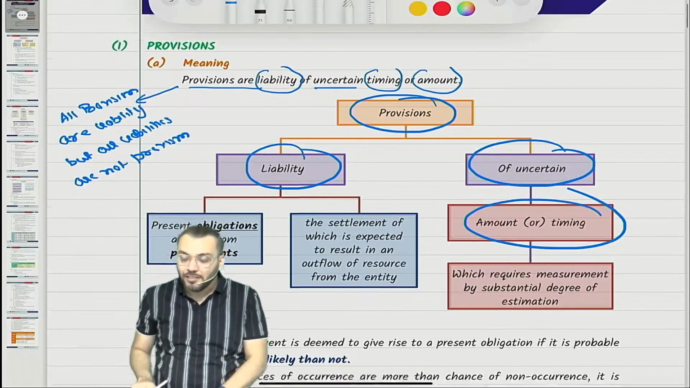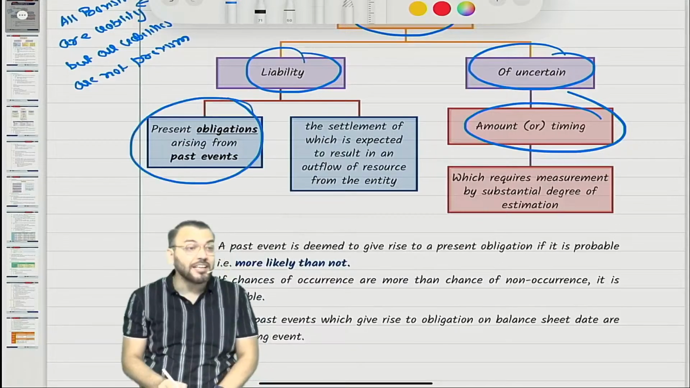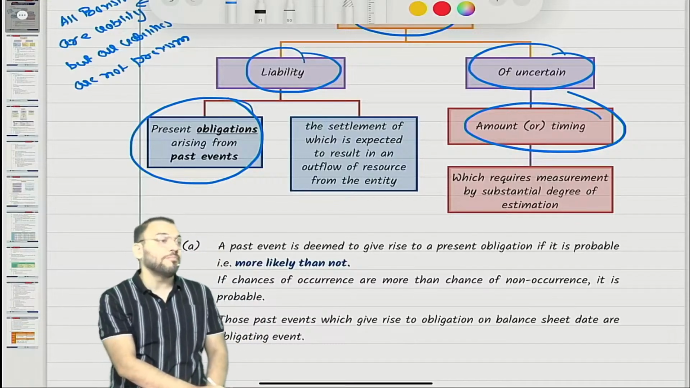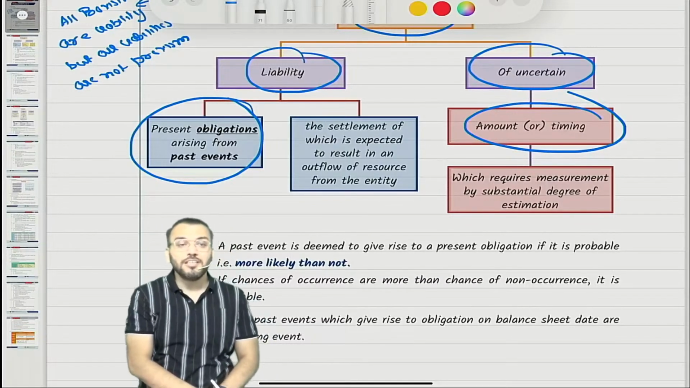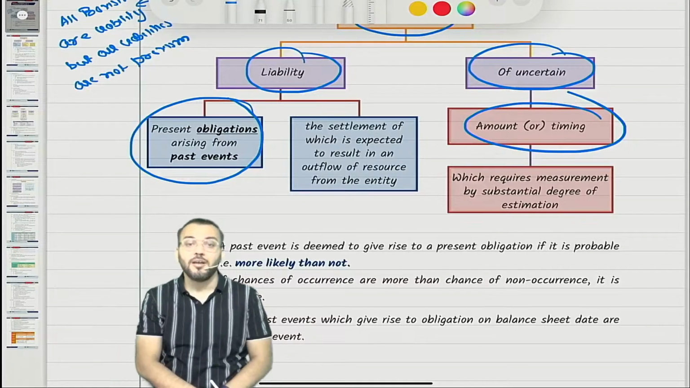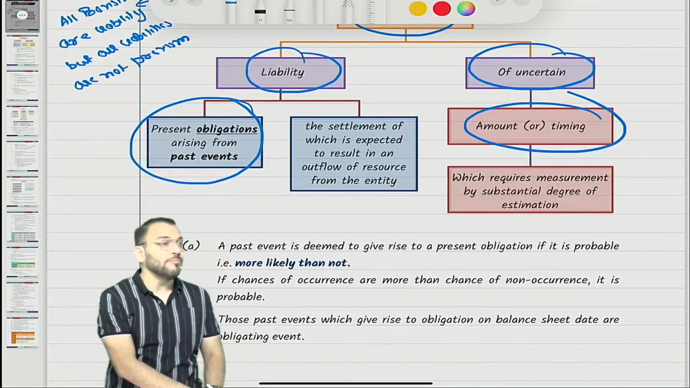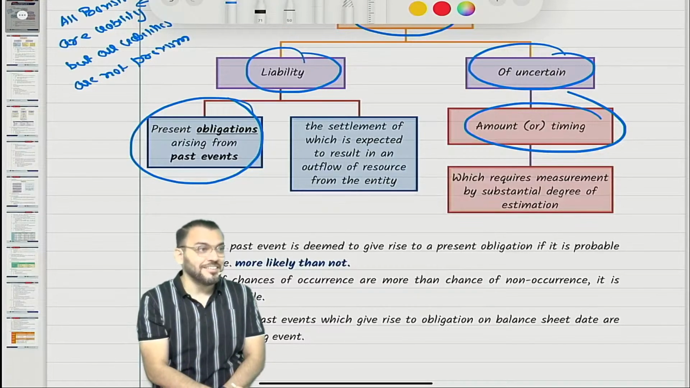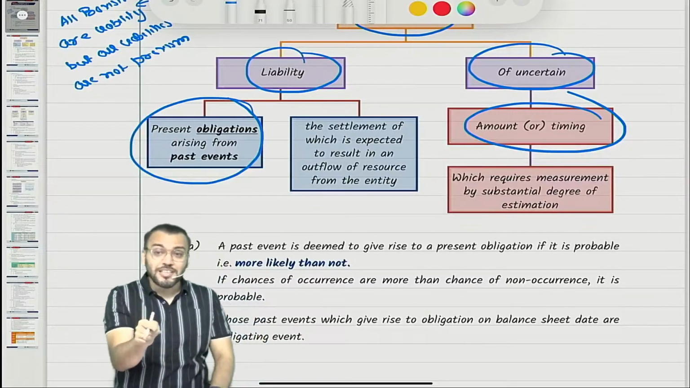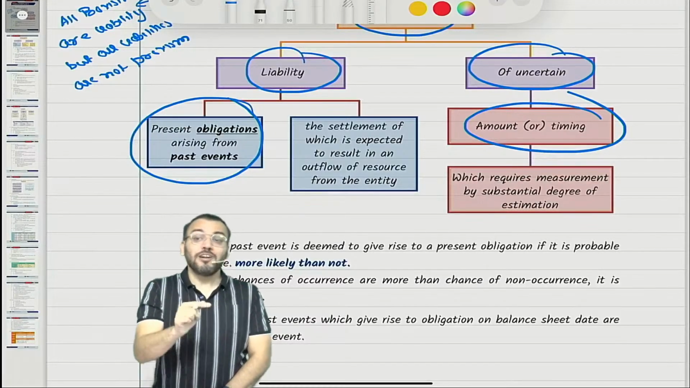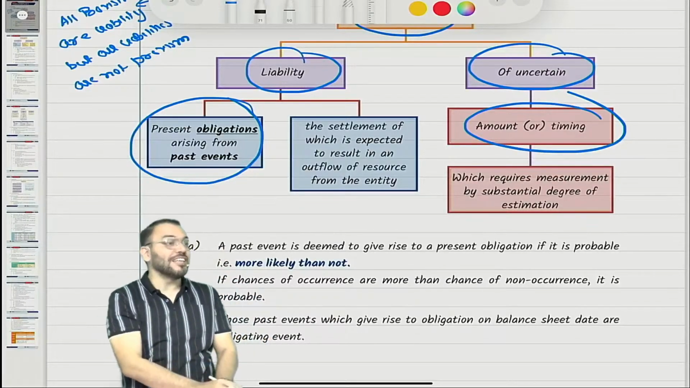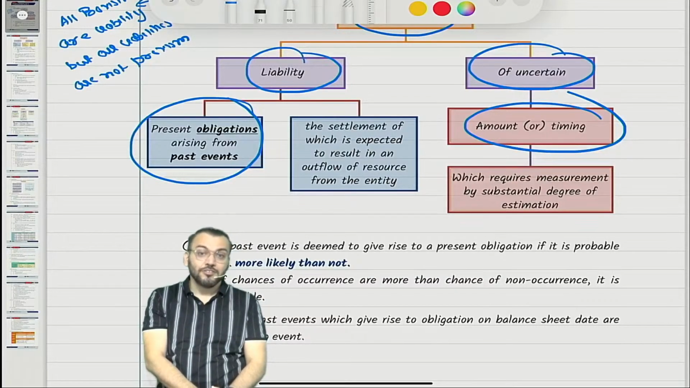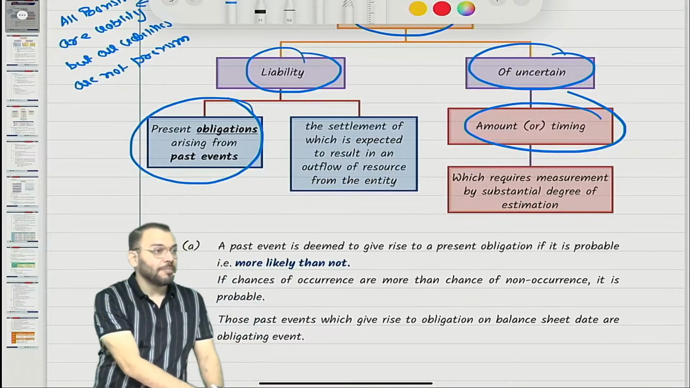So what is liability? Liability means present obligation arising from past event. One thing is clear: all obligations are not liability, because only present obligations are liability. So what is present obligation, that we need to understand. Am I right or not? Sir, what is present obligation?